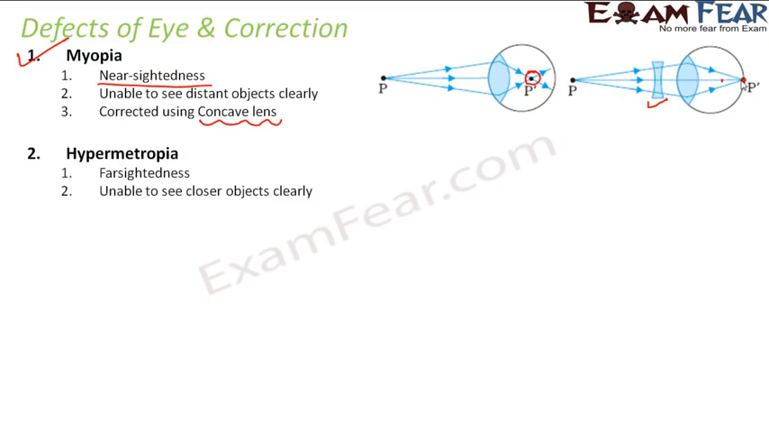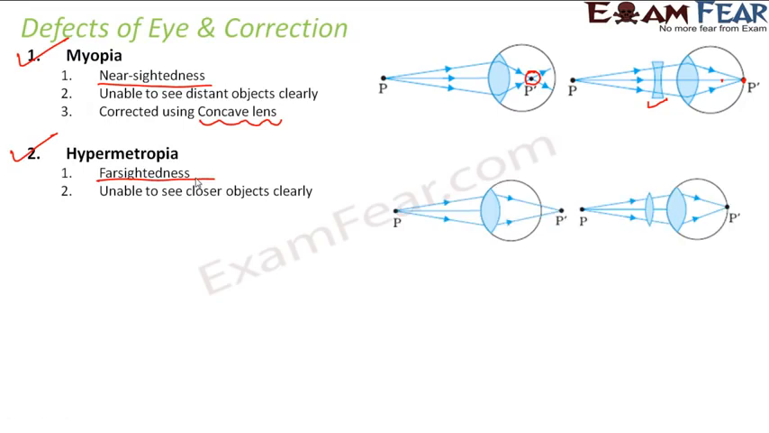The second defect is hypermetropia, which is just the opposite of myopia. Hypermetropia is farsightedness. Here the person is unable to see closer objects clearly. So he can see far objects clearly but cannot see nearby objects clearly.